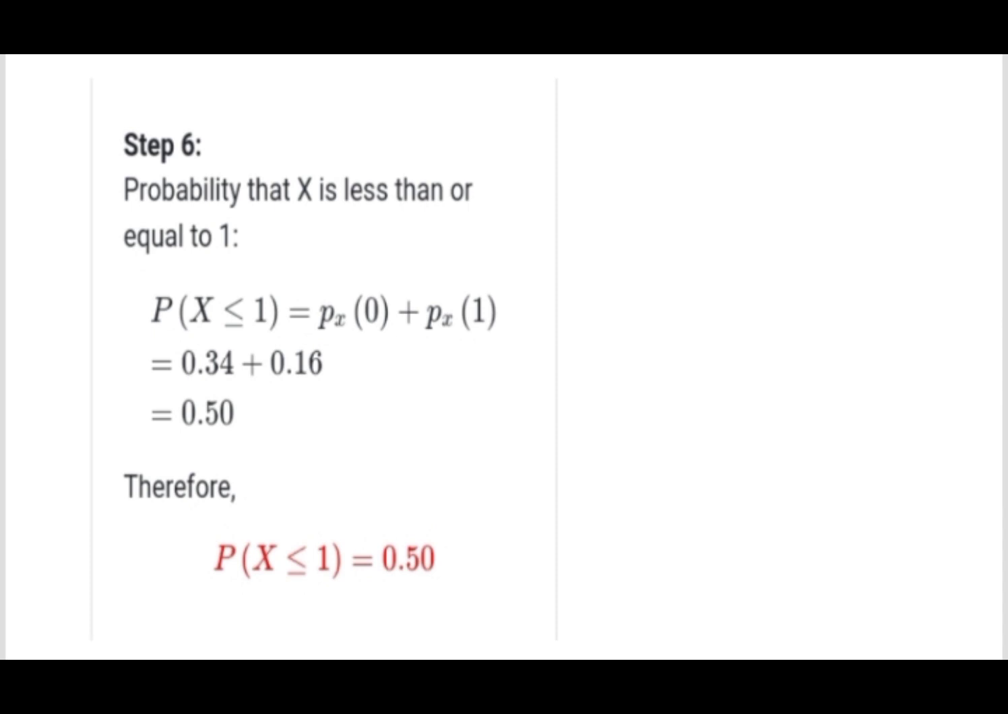Step 6. Probability that X is less than or equal to 1. P of X less than or equal to 1 is equal to P sub X of 0 plus P sub X of 1, which is 0.34 plus 0.16, equal to 0.50. Therefore, P of X less than or equal to 1 is equal to 0.50.